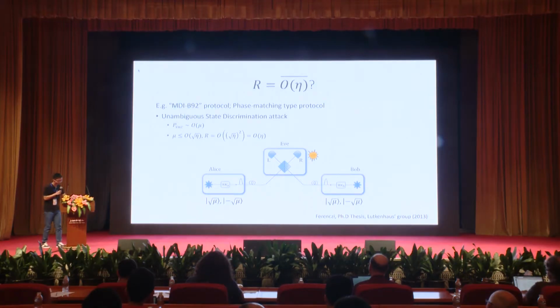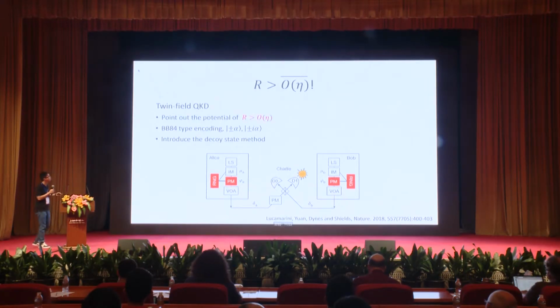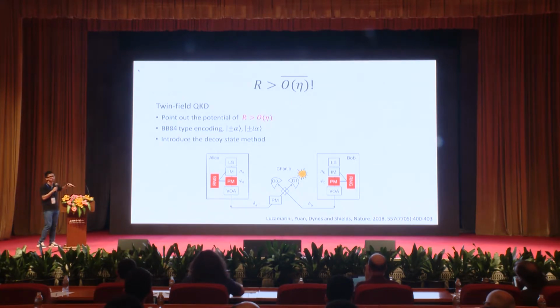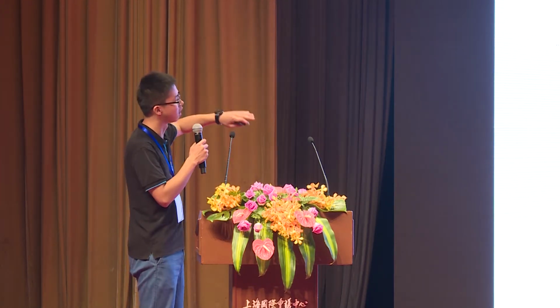There's no breakthrough. So here we come to the twin field QKD protocol, which is proposed by Marcos, and they make an observation that if we introduce the decoy state method, just like the original BB84 does, that is, randomize the phase and modulate the intensity, maybe we have the potential to go beyond the linear bound.